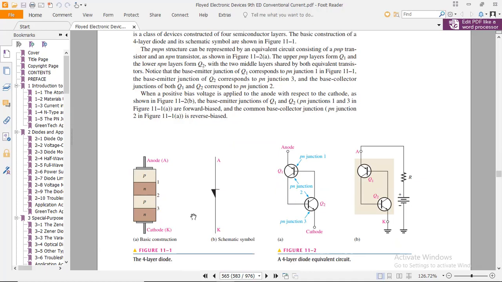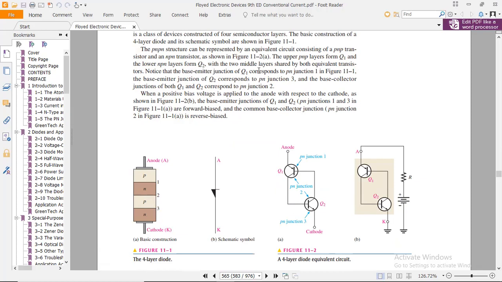As we can see, this is the first layer of substrate, this is the second layer in between, and this is the third layer. The substrate layers are represented here. This one is the anode and this one is the cathode. This is the schematic symbol of the Shockley diode.